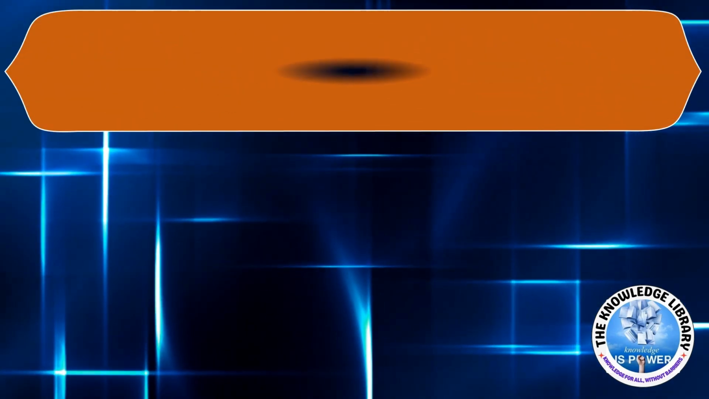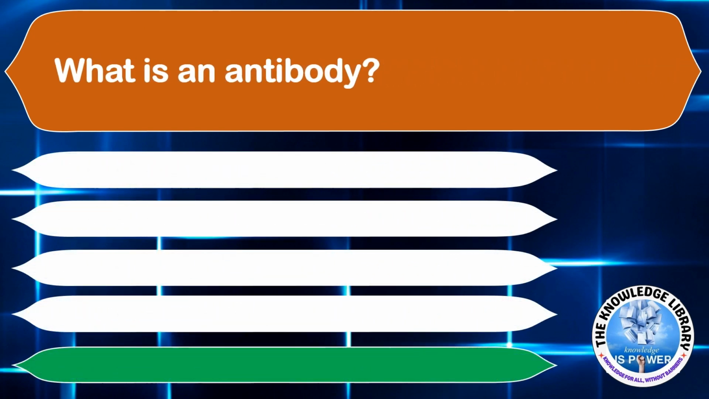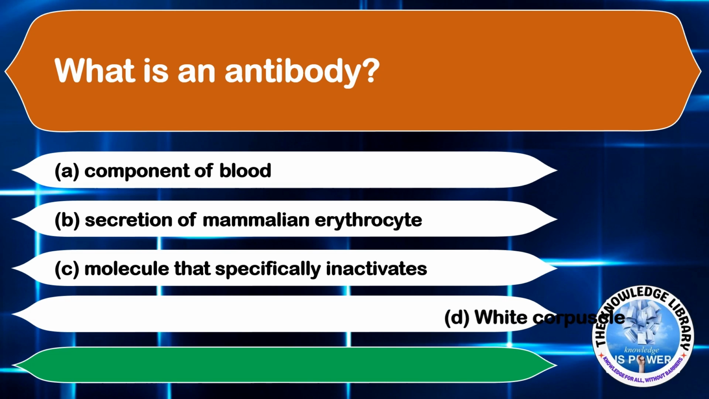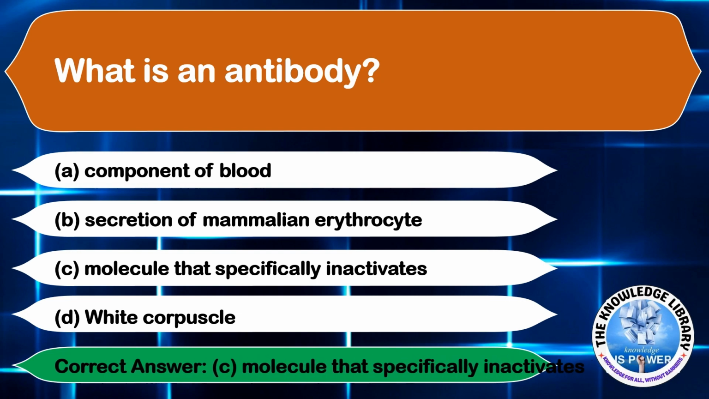The next question. What is an antibody? Option A, component of blood. Option B, secretion of mammalian erythrocyte. Option C, molecule that specifically inactivates. Option D, white corpuscle. The correct answer is option C, molecule that specifically inactivates.